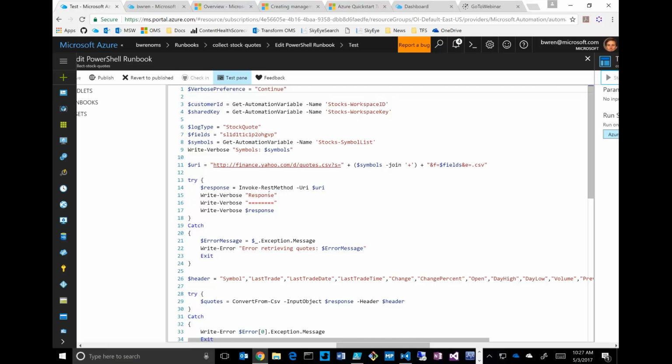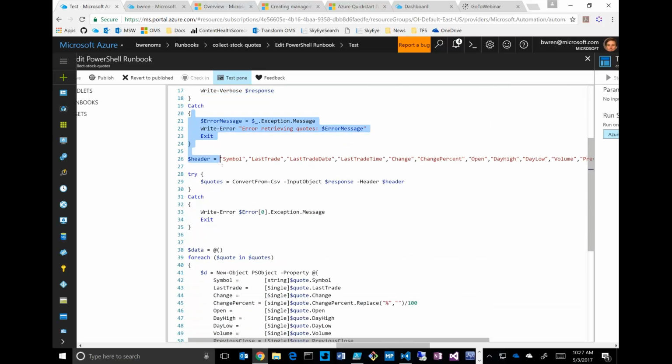Just to break this down fairly quickly, right through there, this is just me connecting to the web service. These fields are some code where I looked at the documentation for their web service, and this is how I define what data fields I want to come back. I build my URI here. I'll talk about this automation variable, where I'm getting the stock symbols that I want to collect. And then here we're calling their API and getting back a response. So all of this is just calling the web service.